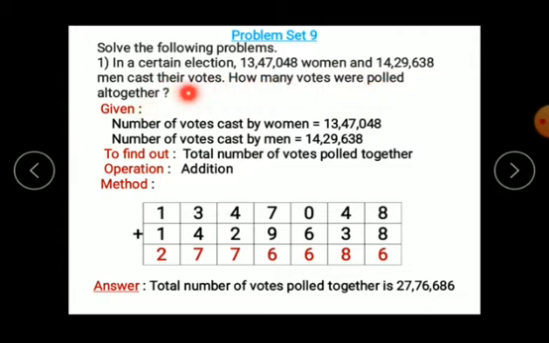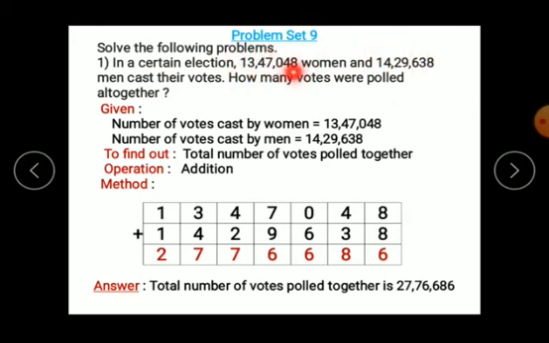As per our rules, we write down the answer in 5 steps: given, to find out, operation, method and answer. In the given part, we write the numbers that are given in the question. The two numbers are, this is the first number and this is the second number. What is the first number?